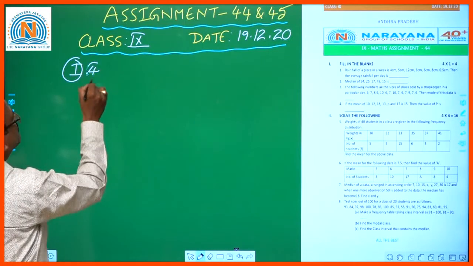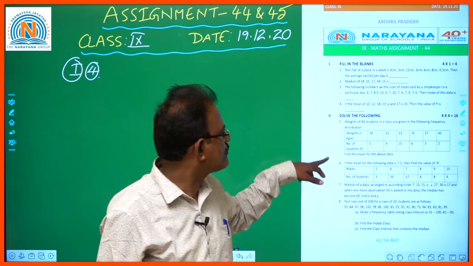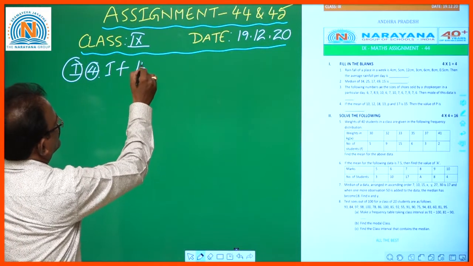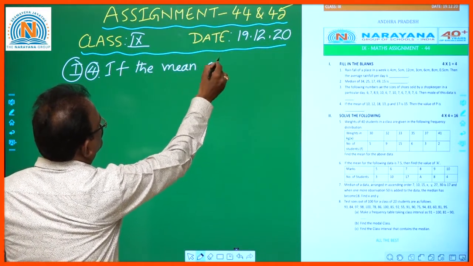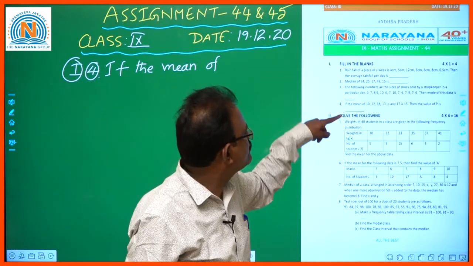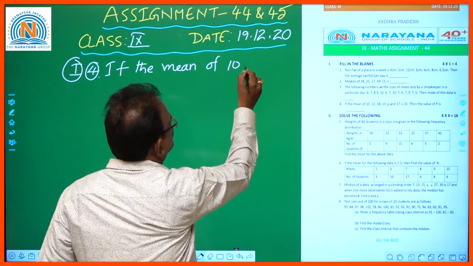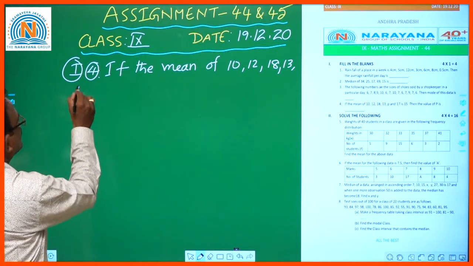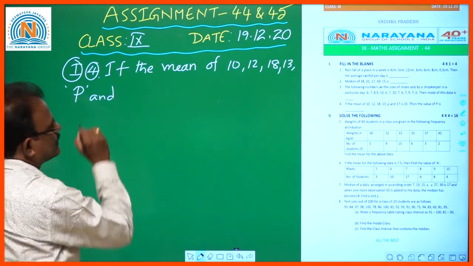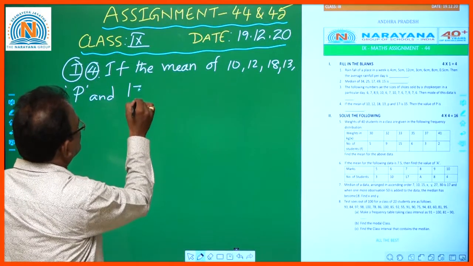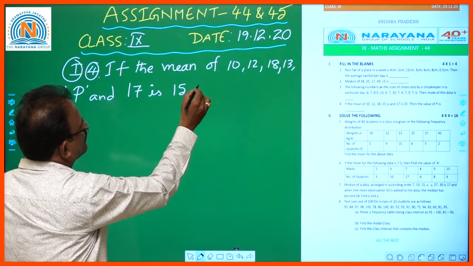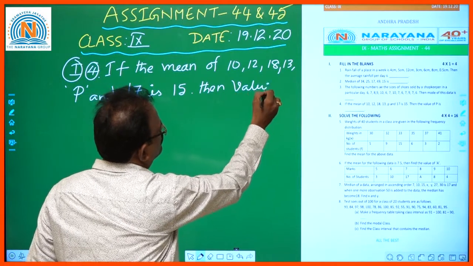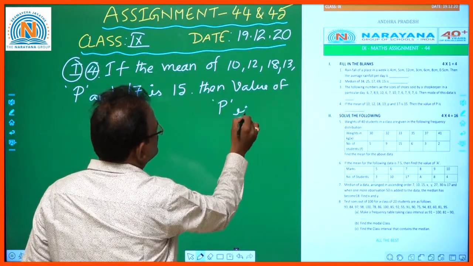Question number 4. If the mean of 10, 12, 18, 13, P and 17 is 15, then find the value of P. Then the value of P is dash.